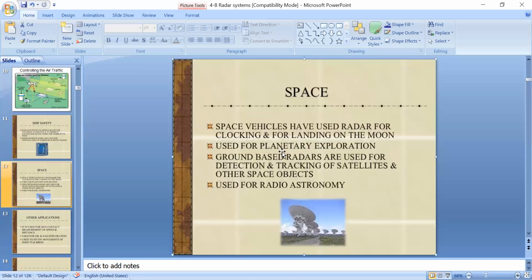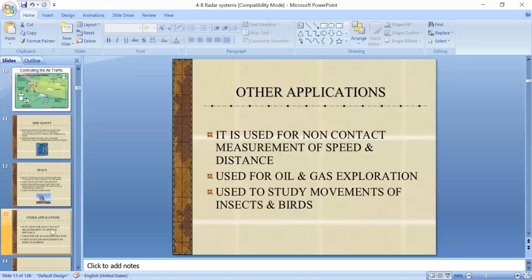Radar is also used for planetary exploration, and ground-based radars are used for detection and tracking of satellites and other space objects, and these are used for radio astronomy. Coming to other applications, it is used for non-contact measurement of speed and distance, for oil and gas exploration, and to study the movement of insects and birds. In these applications also we are using radar technology.